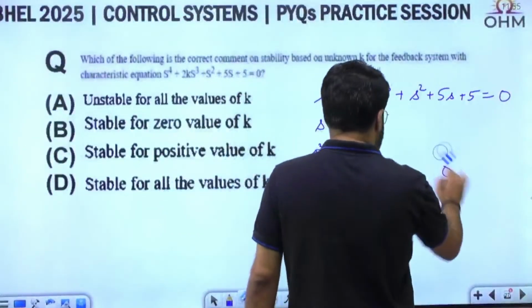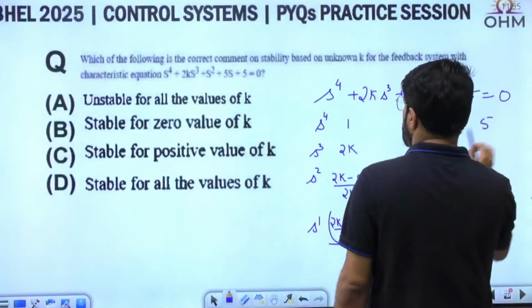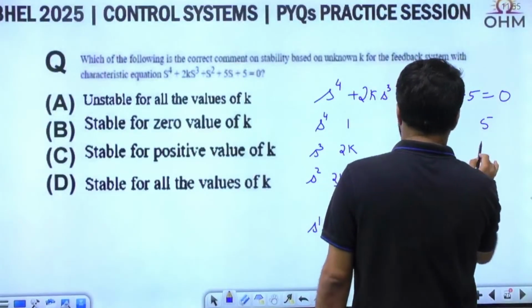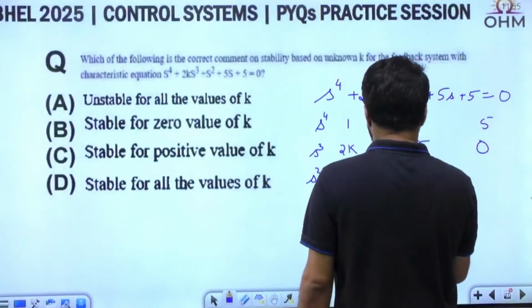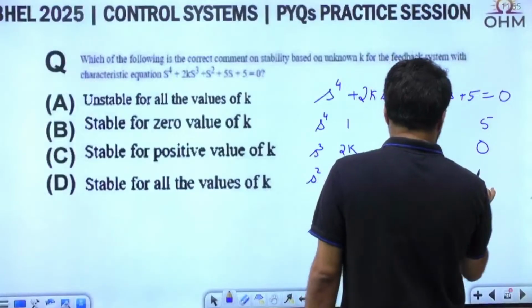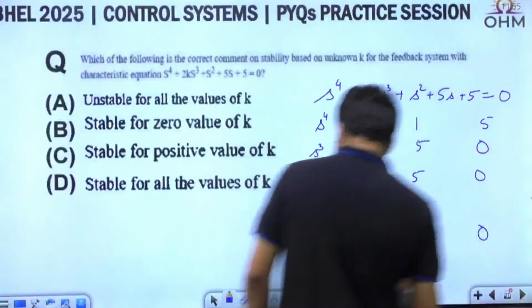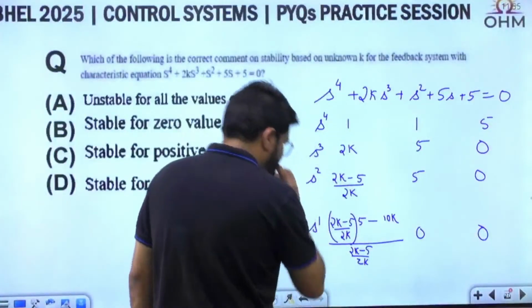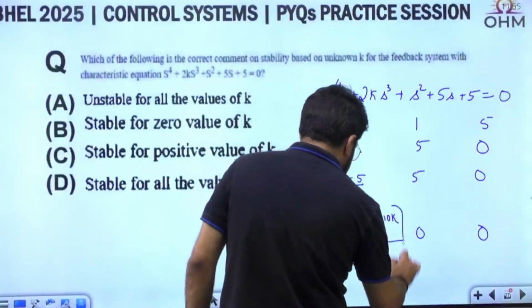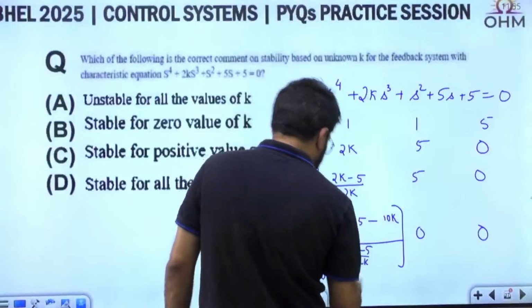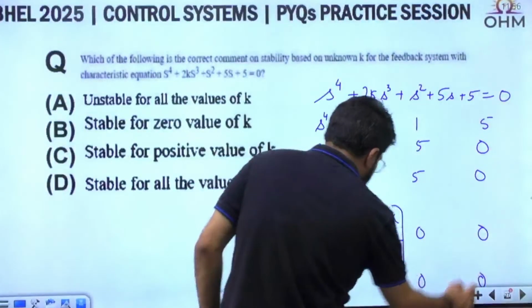Let me slightly shift it. What were these factors? This was 1, this was 1, and this is equal to 5. This was 2k, this was 5, this was 0. This was calculated as 2k into 5 by 2k. This was 5 and 0, and here I write 0 because of the right entries being 0, and the last element is always 0. For the s power 0 row, suppose this is x into 5 upon x, so 5 will be left here.